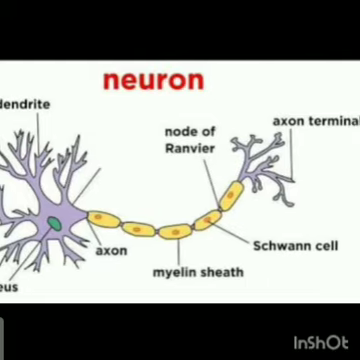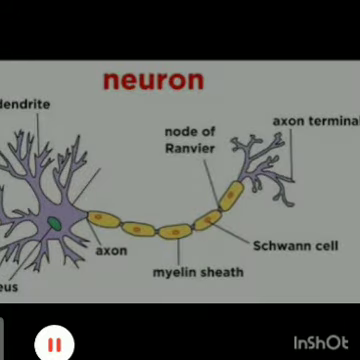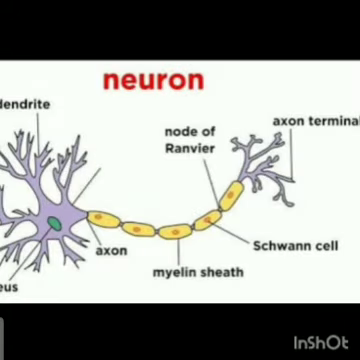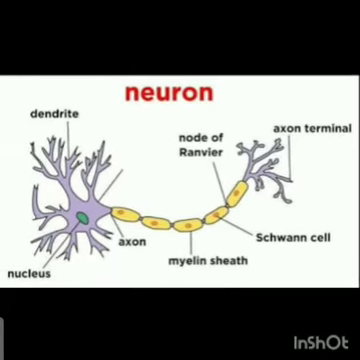And after that, the nerve impulse reaches the axon terminal or axon endings, we can say. And from these axon endings, the nerve impulse transmits to the other cell or any effector where the message has to be transmitted by the neuron. So this was all about the structure of neuron.